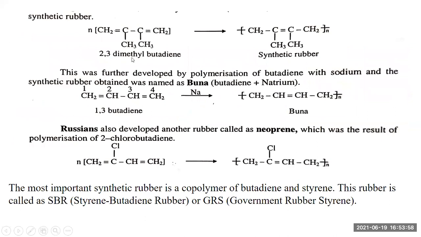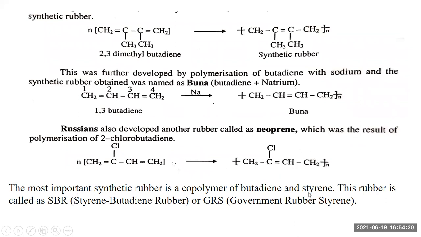In this reaction, we are considering 1,3-butadiene being polymerized and converted into synthetic rubber. If we add sodium, it becomes butadiene sodium, and that is how it is converted into this polymer. Sodium is useful for the formation of the free radical. Russians also developed another rubber called neoprene, which results from the polymerization of 2-chlorobutadiene. This is neoprene, and it is converted into this polymer.